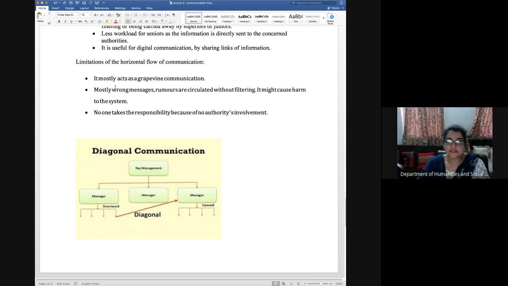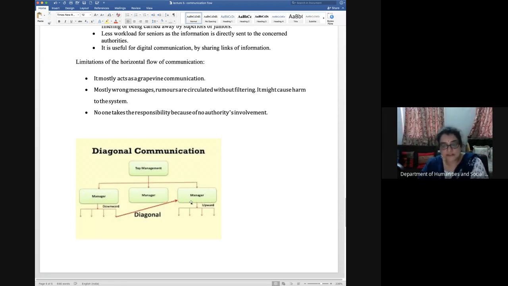Then limitations: it mostly acts as grapevine communication. In grapevine, what did we tell you? That rumors and gossips and everything are being shared from everywhere. That means all the departments are sharing gossips with each other from their departments. So this is how grapevine communication is more possible in diagonal communication.